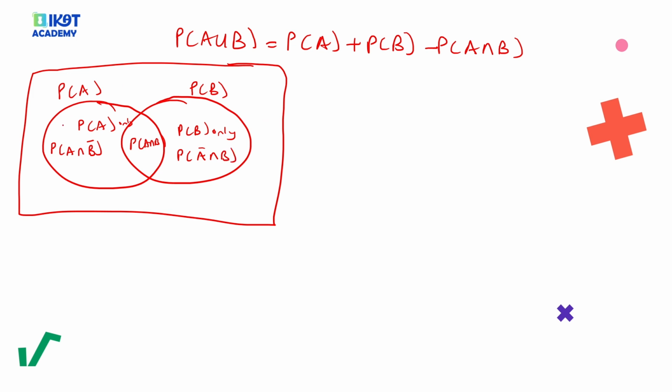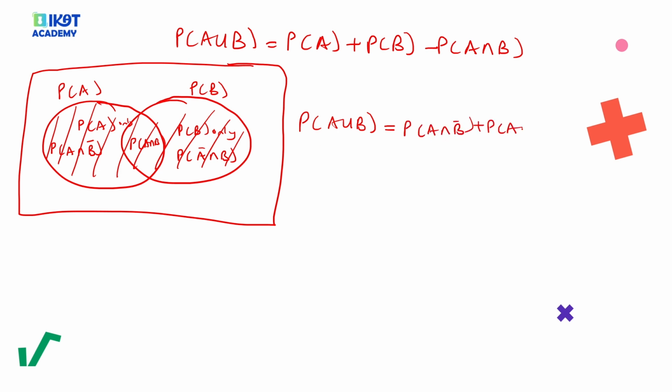A union B represents everything here. Meaning, if I want to find the probability of A union B, I can also say it's equal to the probability of A only, I'm just adding everything, plus the probability of A intersection B, plus the probability of A complement intersection B.